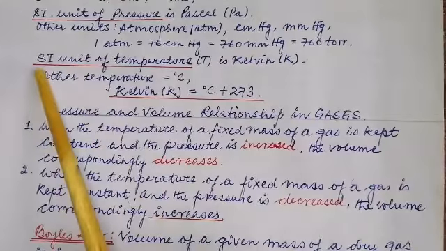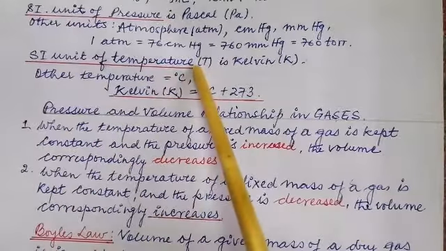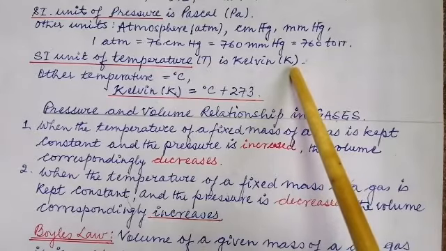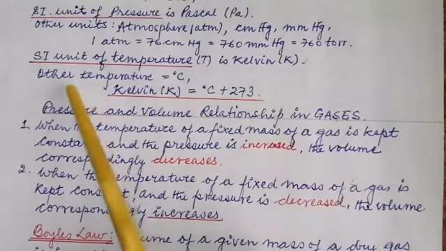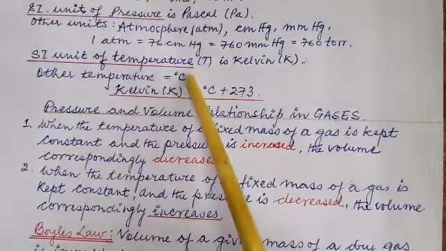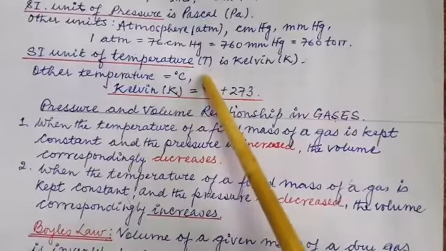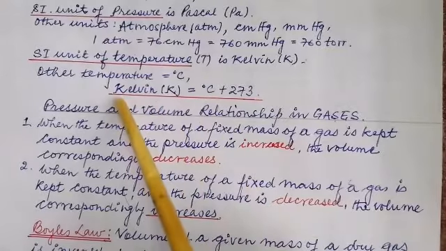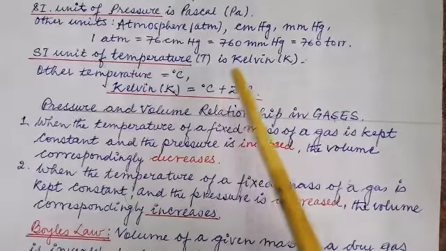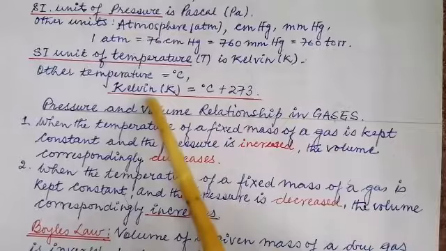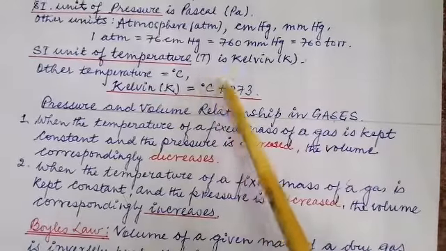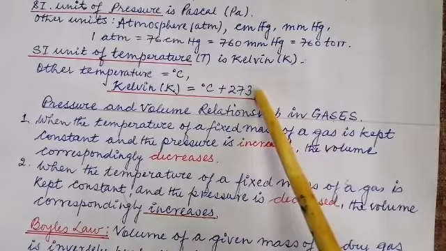Now let us move on. SI unit of temperature is Kelvin, denoted by letter K. Another temperature unit is degree Celsius. I am sure you are acquainted with degree Celsius. Now how do I convert Celsius into Kelvin? Kelvin equals Celsius plus 273.